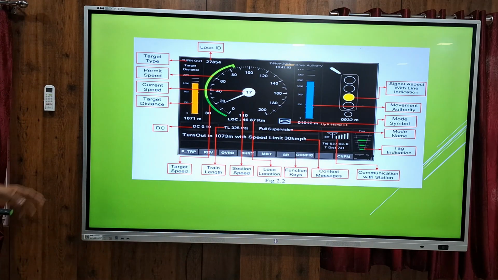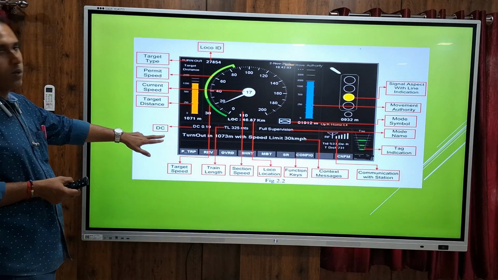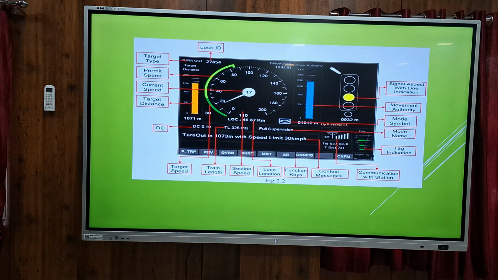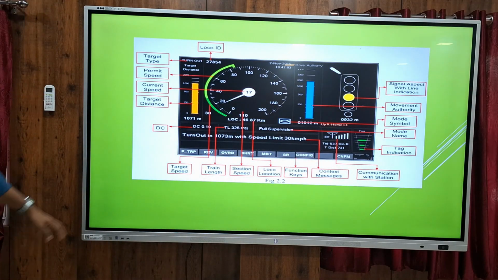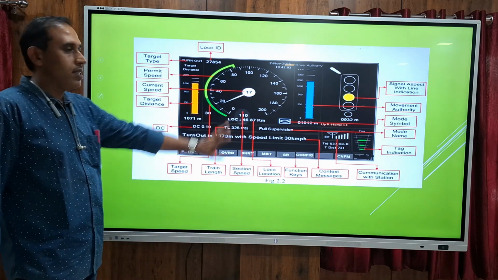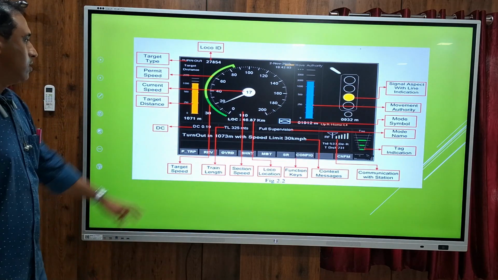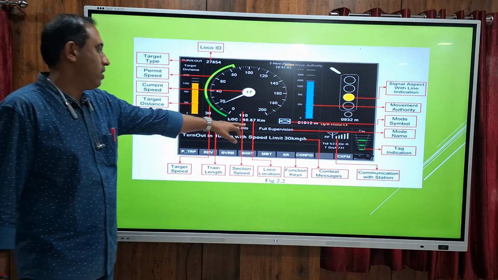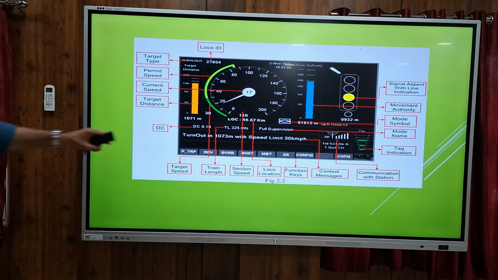Then all parameters it will display. Deceleration constant means if the brake is applied, then how much distance the train will take to stop. KAVACH will automatically calculate this one. Then this is the actual speed, how much the train is running at present. This is the maximum permitted speed in that section, how much maximum speed the train can run. Section speed. This is the loco location. This location will be based on the scanning of the RFID tag. It will automatically calculate this one.